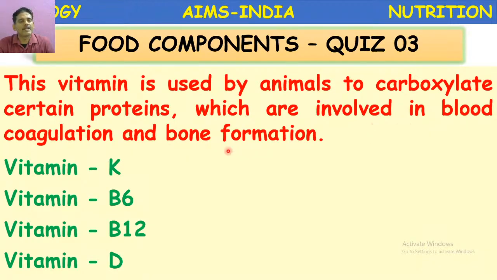Which is involved in blood coagulation? Very simple. And bone formation. Here, vitamin. Those who are in live chat, please answer. Yes, vitamin K. Blood coagulation. The anti-hemorrhage vitamin is vitamin K.